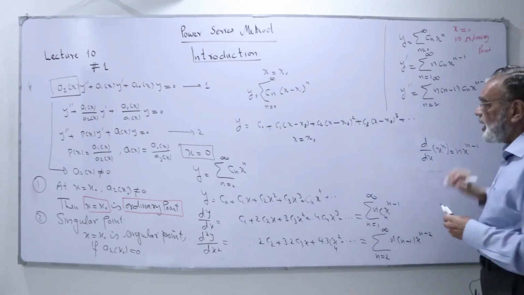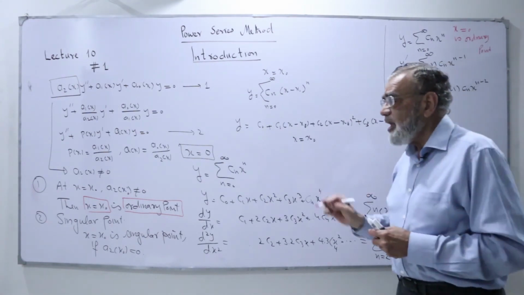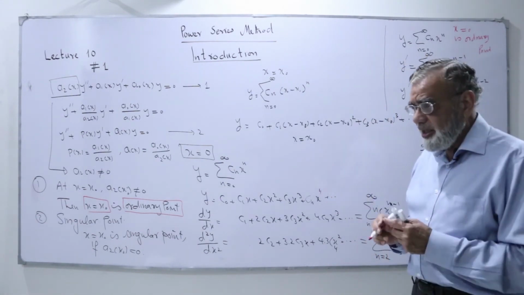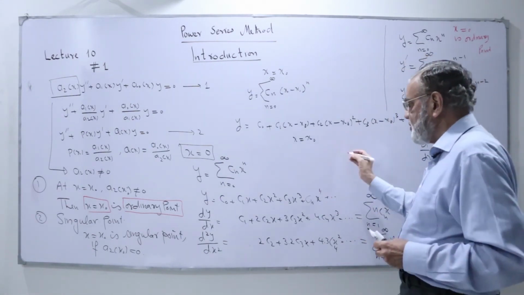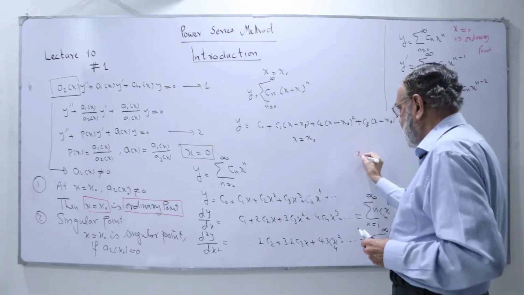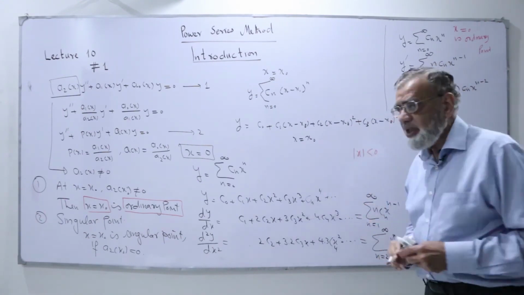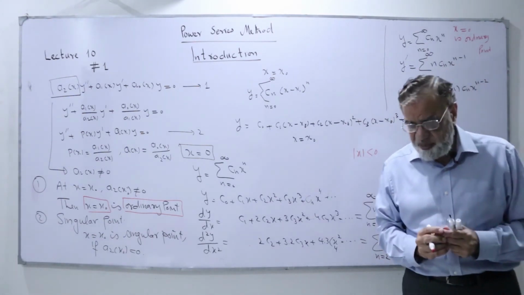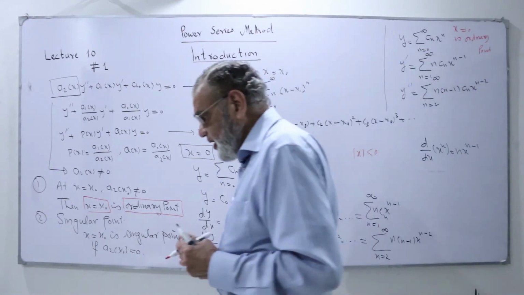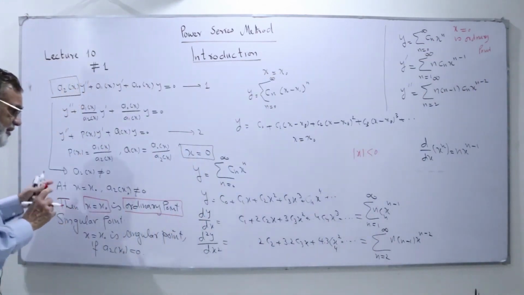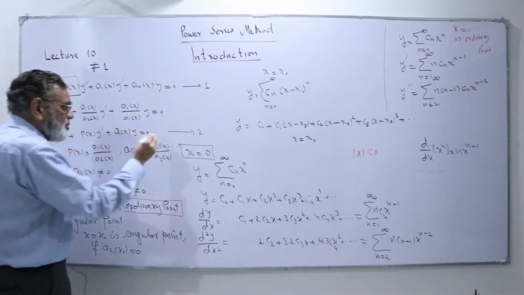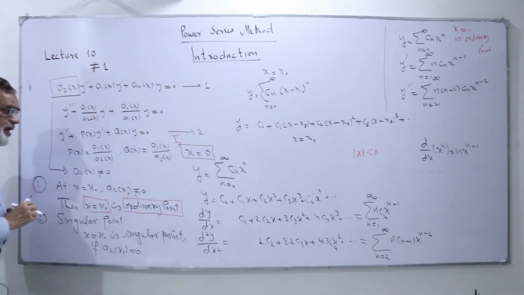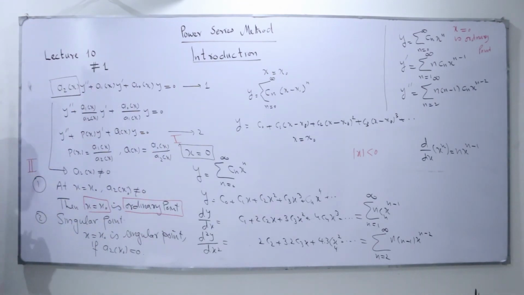So our solution is defined about an ordinary point. When we say x equal to x0, this means the absolute value of x0 is less than infinity, the interval from minus infinity to infinity, including the point x equal to 0. Around x equal to 0, we can define our solution. So this was the idea I have discussed. This was number 1: we have discussed the series about x equal to 0 and its derivative. Then we have discussed the ordinary points and the singular points.